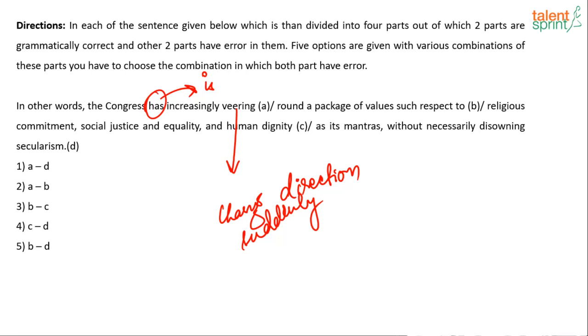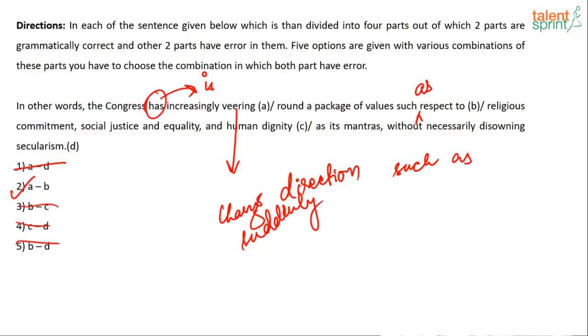Yes, A has error, so A is definitely the one, and then we have B as the error. Round a package of values such respect to, such as, because we are giving examples. So before giving examples, we use such as: such as respect to religious commitment, social justice and equality and human dignity as its mantra, without necessarily disowning secularism. So 2 is the right answer.